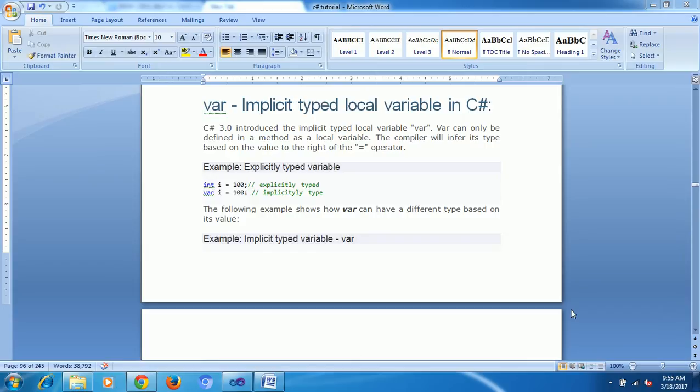Any type of data we can store in var. If I give int, I can store only numeric values: 0, 1, 2, 3. If I go to string, I can store data in double quotes. But var can store all types of data.